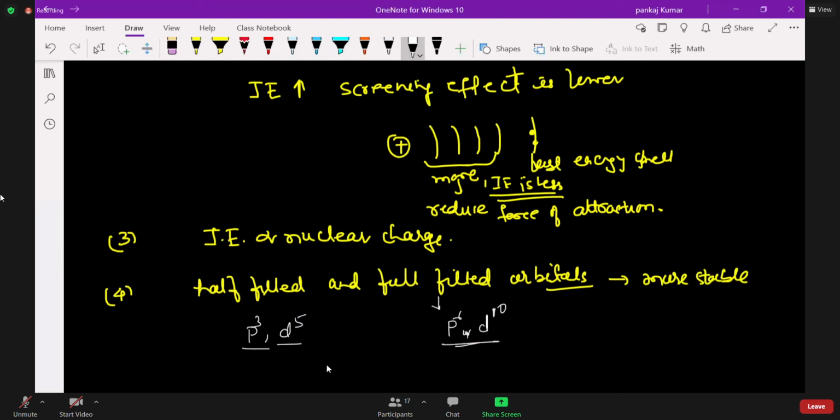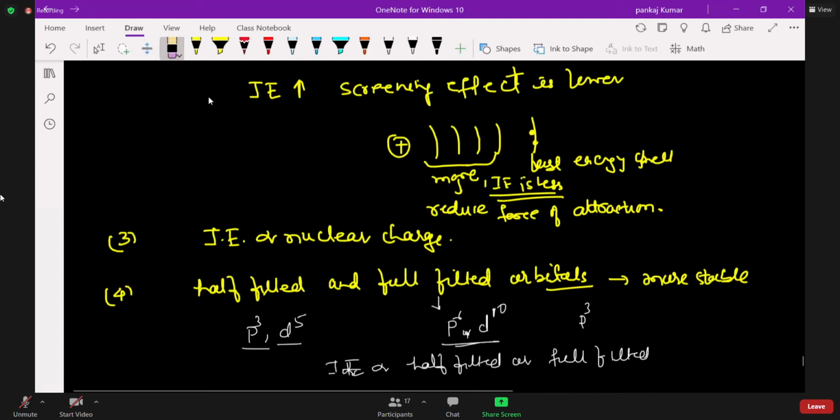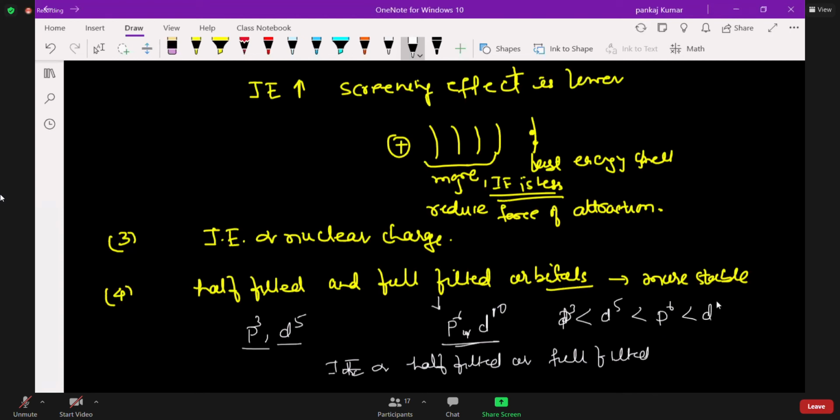So here ionization energy is proportional to half filled or full filled. And in this, D5 will be more stable. So we can write the order: P3, then D5, then P6, and then D10. Okay, you can put this order, right? Clear?